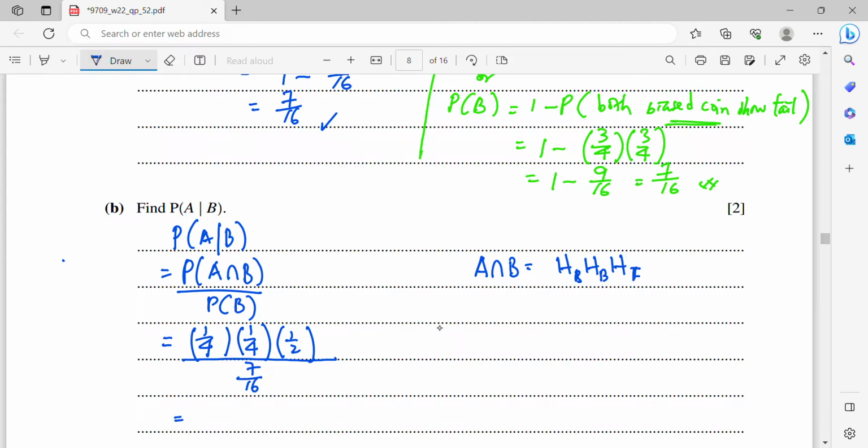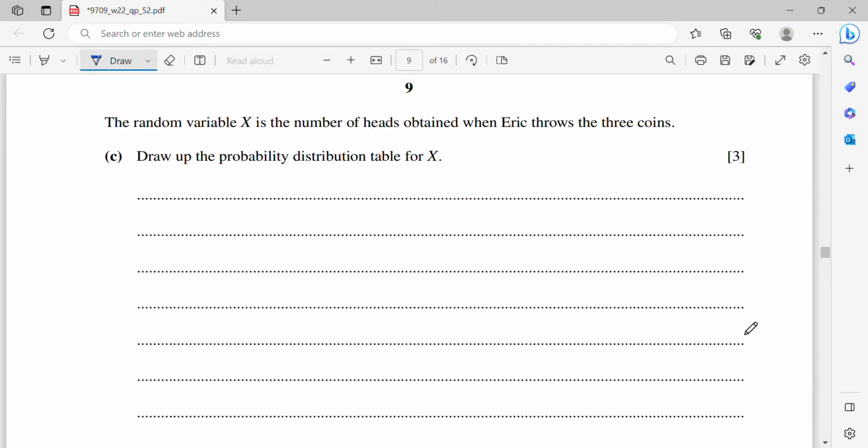So when you divide this, you will get 1/14. That is the probability of A given B. Okay, so now the random variable X is the number of heads obtained when Eric throws 3 coins. C, draw up the probability distribution table for X.